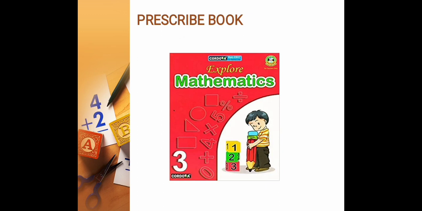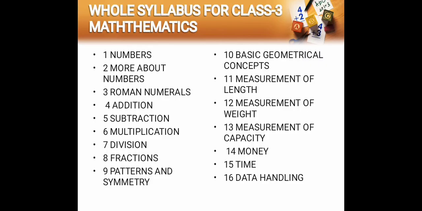In this book you will see the following chapters. Chapter number 1, Numbers. In this chapter you will come to know about 4-digit numbers, 5-digit numbers, that is numbers beyond 999, number names, ascending order, descending order, and arranging them, comparing, forming numbers, and so on.